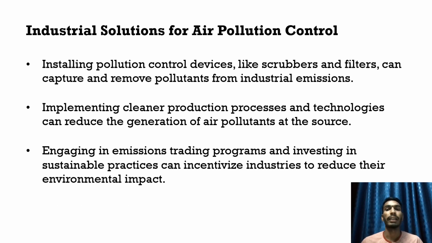Industrial solutions for air pollution control. Installing pollution control devices like scrubbers and filters can capture and remove pollutants from industrial emissions. Implementing cleaner production processes and technologies can reduce the generation of air pollutants at the source. Engaging in emissions trading programs and investing in sustainable practices can incentivize industries to reduce their environmental impact.